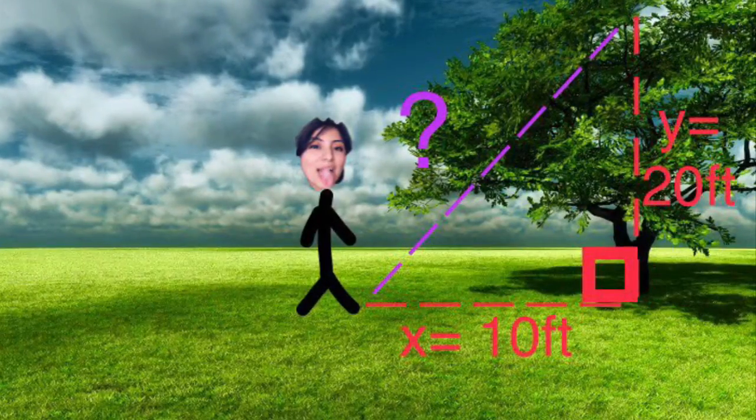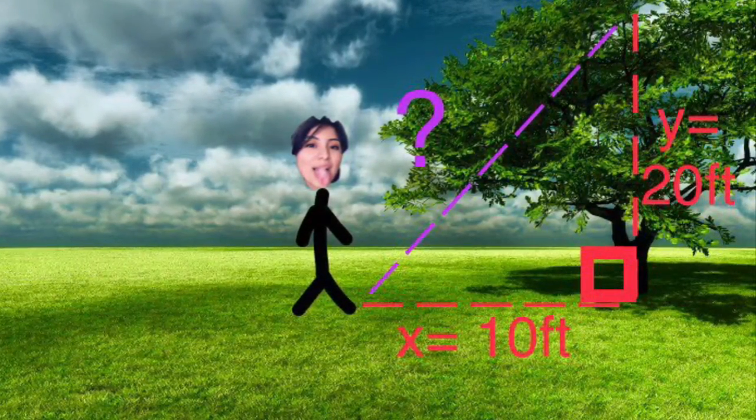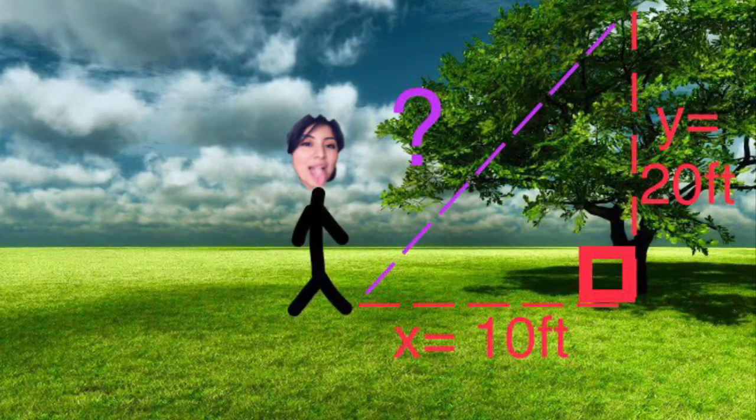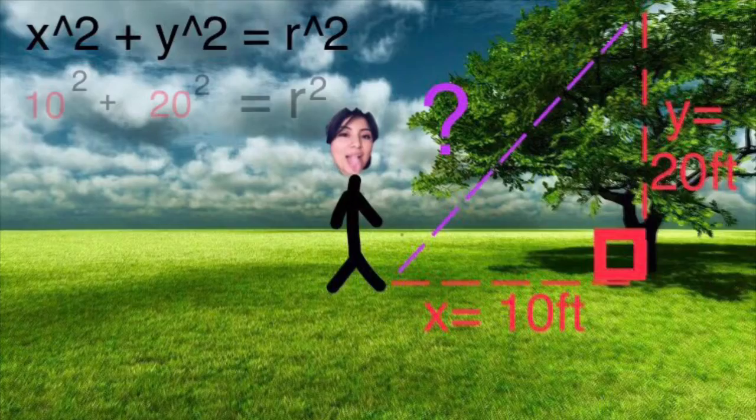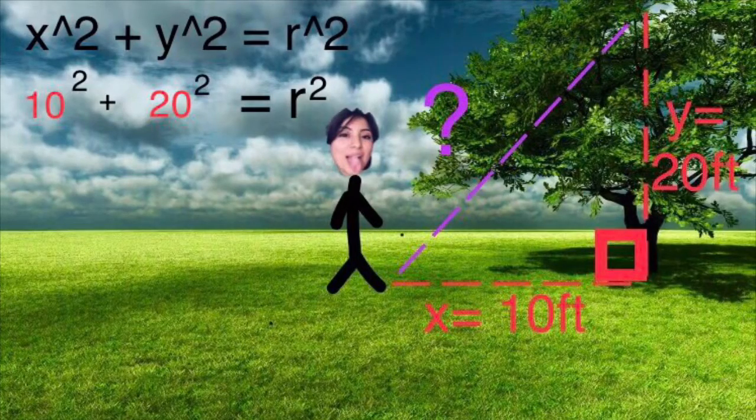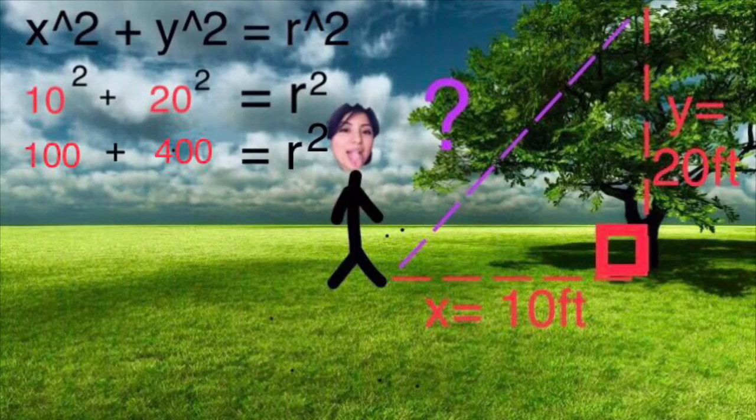If the avocado tree is 20 feet high and Leslie is standing 10 feet away from it, how far will the avocado fall from the tree? To find how far the avocado will fall off the tree, we have to use the equation x squared plus y squared equals r squared. Our x is 10 and our y is 20.